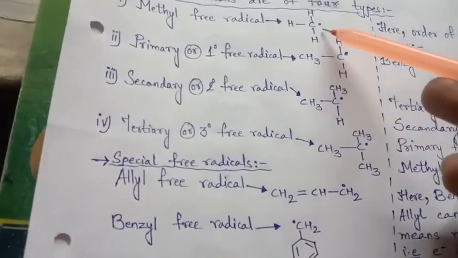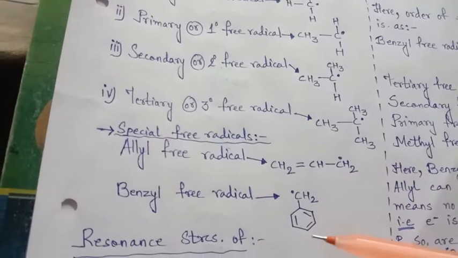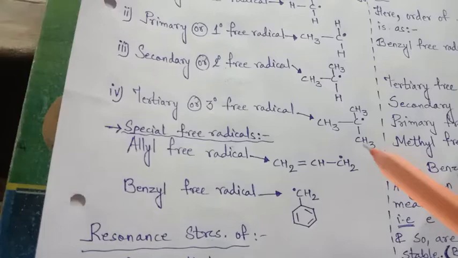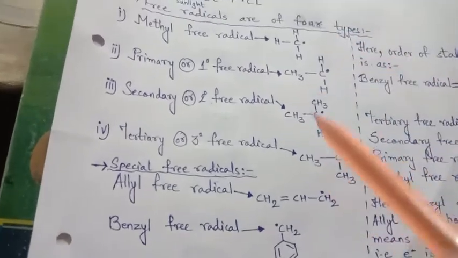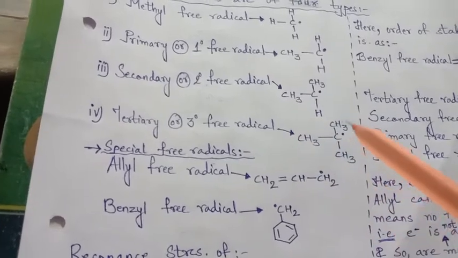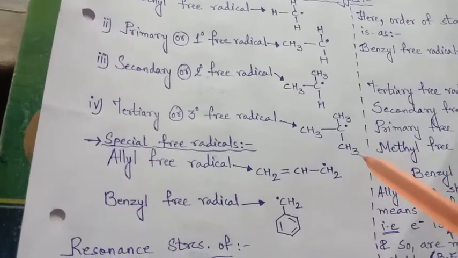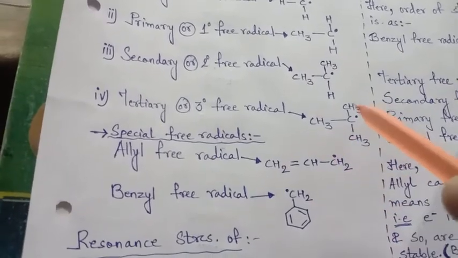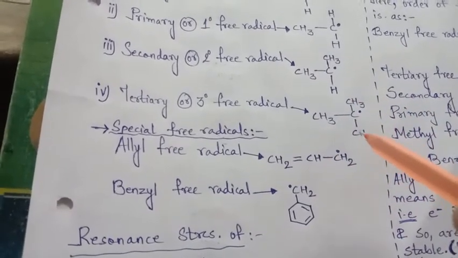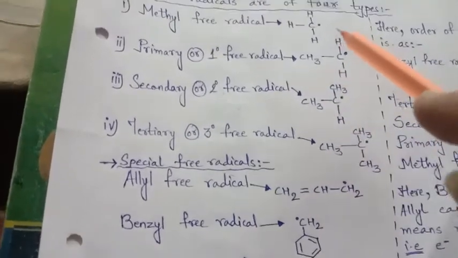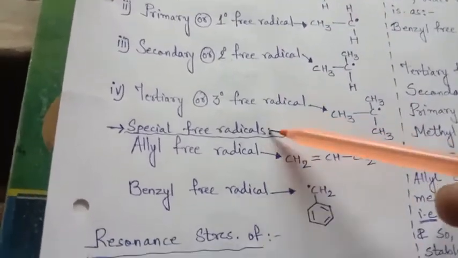Now if we see the stability, in the last video I told you that where more hydrogen is present, the stability is more. So if we compare these groups, here the highest number of hydrogens is there, or we can say more methyl groups are attached. More methyl groups, so more hydrogen. So this is the most stable, then this, and this is the least. But what about these two?